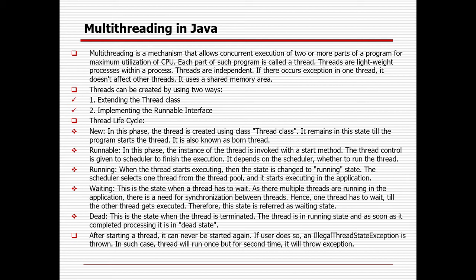In the new phase, the thread is created using the Thread class. It remains in this state till the program starts the thread. It is also known as a born thread. Runnable: in this phase, the instance of the thread is invoked with the start method. The thread control is given to the scheduler to finish the execution. It depends on the scheduler whether to run the thread or not.